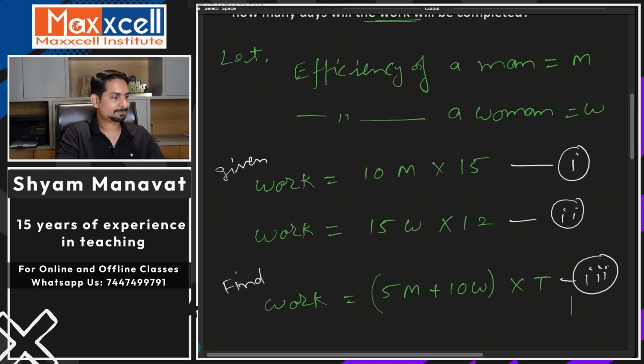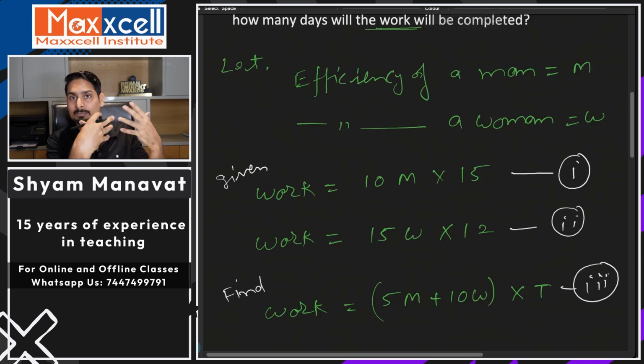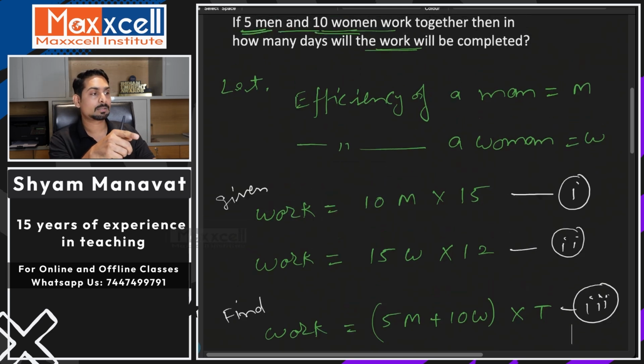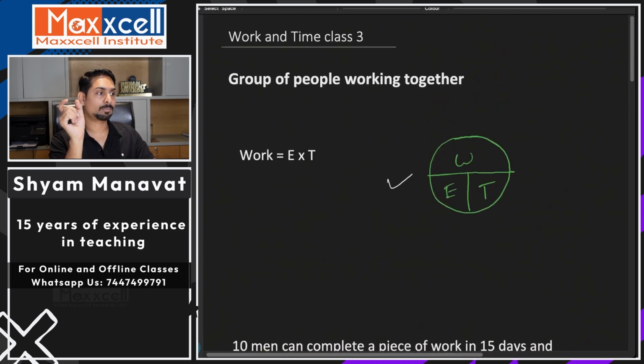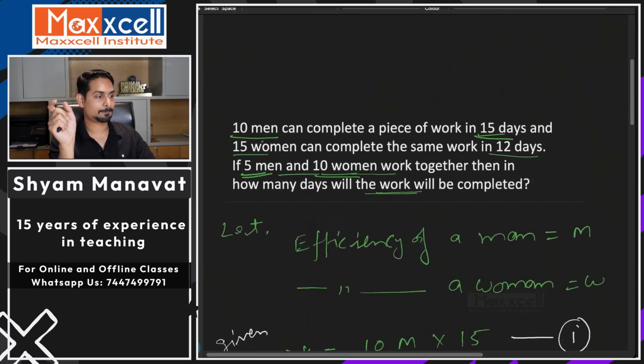You are understanding this. Yes, assuming work, we have not assumed work as any number or LCM, because we are addressing a different type of question. What is this type called? It's called group of people working together. Previously, which type have we addressed? Efficiency of individuals, when individual people's names are mentioned.